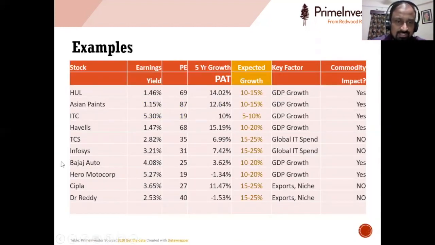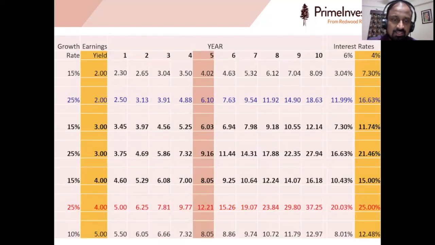And then going down, we have Bajaj Auto at 4%. The expected growth is lower, maybe 15 or 20, and Hero at 5%. So Bajaj and Hero look very attractive earnings-yield-wise. Only the growth is some concern, but if they manage to grow at 10 to 20%, then at 4% and 15%, we are going to make decent returns.